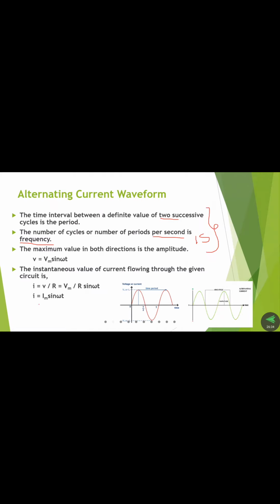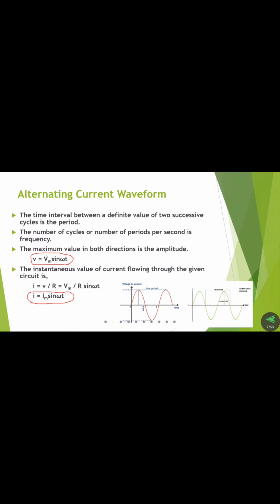Next, how can we write the formulas for the magnitude of voltage and current. These are the two formulas. V, the voltage generated, is equal to Vm sin omega t. Similarly for current, I is equal to Im sin omega t.